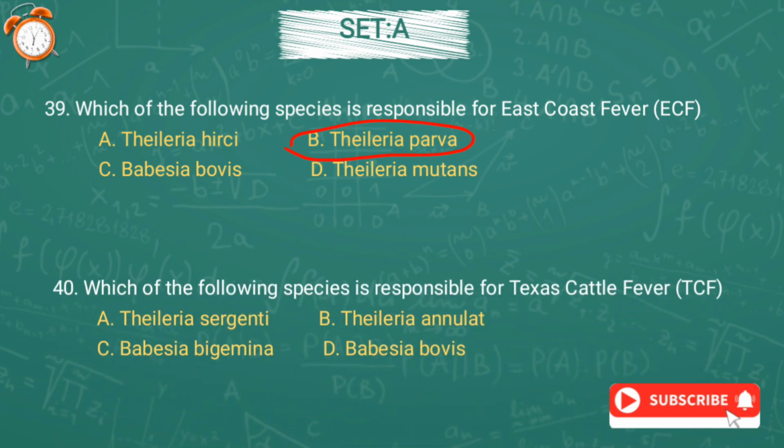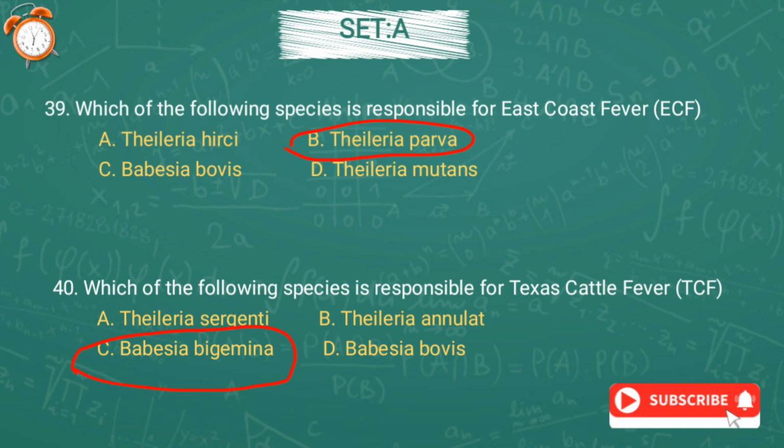Question number 40. Which of the following species is responsible for Texas cattle fever, TCF? Option A, Theileria sergenti, option B, Theileria annulata, option C, Babesia bigemina, or option D, Babesia bovis. And the correct answer is option C, Babesia bigemina.